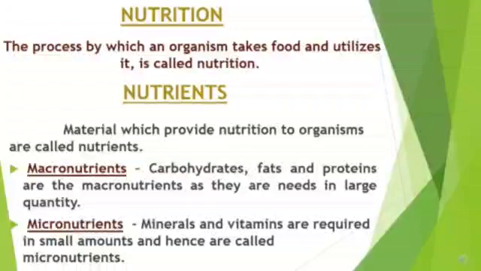What are nutrients? Materials which provide nutrition to organisms are called nutrients. There are two types of nutrients, macronutrients and micronutrients. Macronutrients are the nutrients which are needed in a very large quantity, like carbohydrates, fats, and protein. Micronutrients are the nutrients which are required in small amounts, like minerals and vitamins.